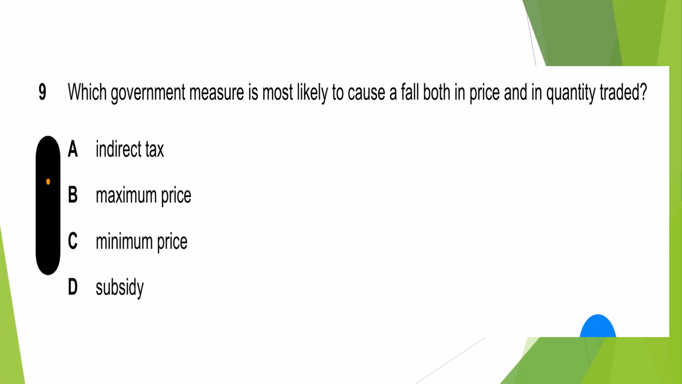Next MCQ is number 9, which says, which government measure is most likely to cause a fall both in price and quantity traded? Okay, so think about it, which can be the reason to decrease the prices. Here, if we look at indirect taxes, we know that it is going to increase the prices. Maximum price and minimum price. Okay, let's again look at what the maximum price is and what the minimum price is.